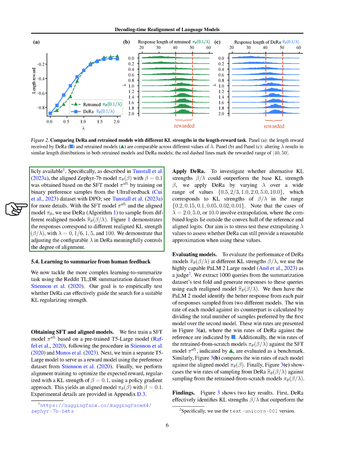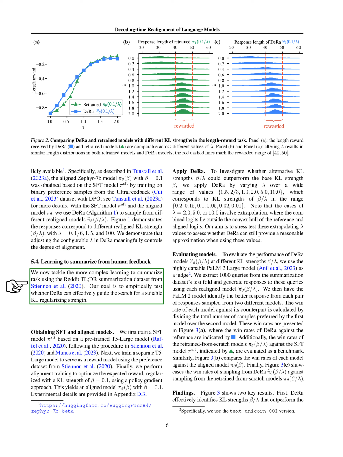Moving on to a more complex task, we tried to learn how to summarize text using a dataset from Reddit. Our aim was to see if DeRa could help us find the best setting for controlling how strict the alignment is during this summarization task. To start, we trained a base model using a technique known as SFT, based on a pre-existing model called T5 large. Then, we trained another T5 large model to act as a reward model using a specific dataset.